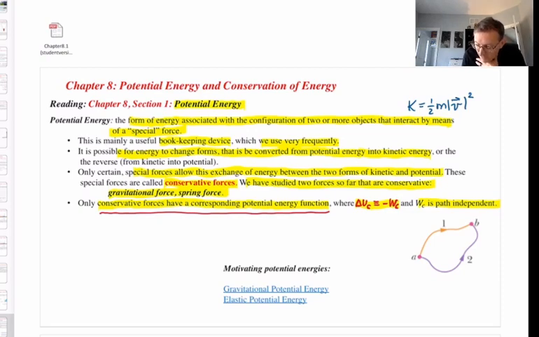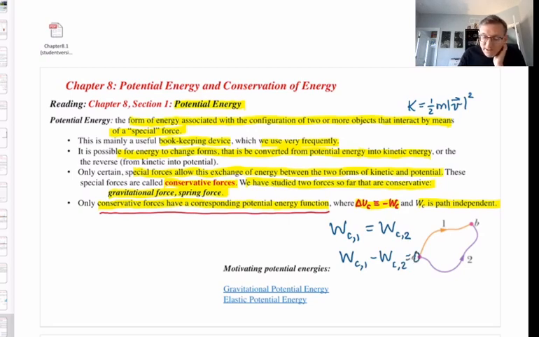So there's work done by the conservative force along path 1. And it's equal to the work done by the conservative force along path 2. So let me put that they are equal. Now let me write it like this. The work done along path 1 minus the work done along path 2 must equal 0.